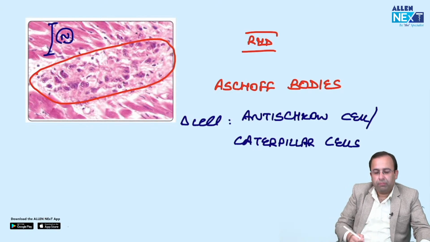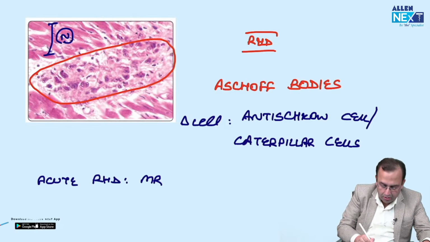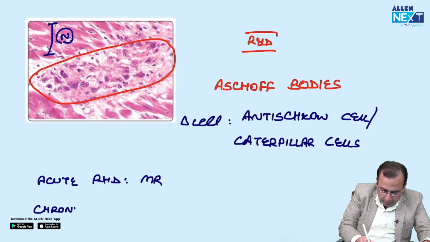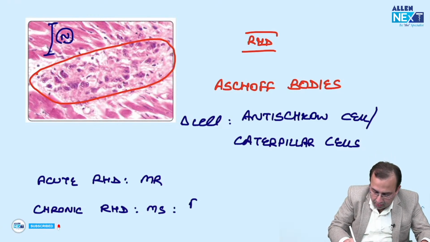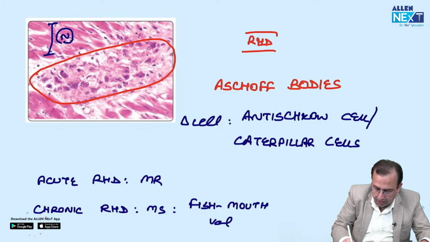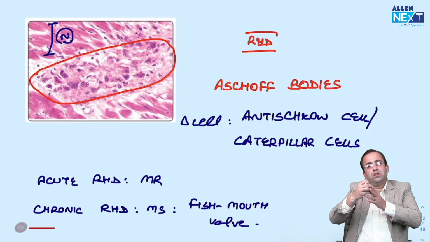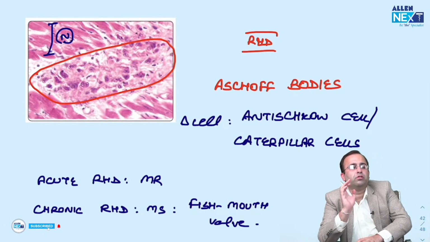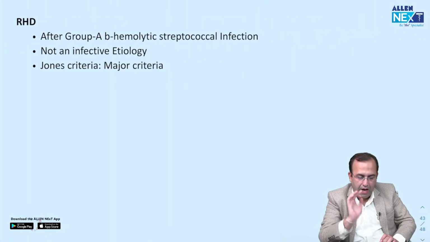This is RHD. Acute RHD is associated with mitral regurgitation versus chronic RHD, mitral stenosis. Mitral stenosis in turn gives it the classical fish mouth valve appearance. The mitral valve is stenosed, giving it fish mouth valve appearance. RHD, rheumatic heart disease.